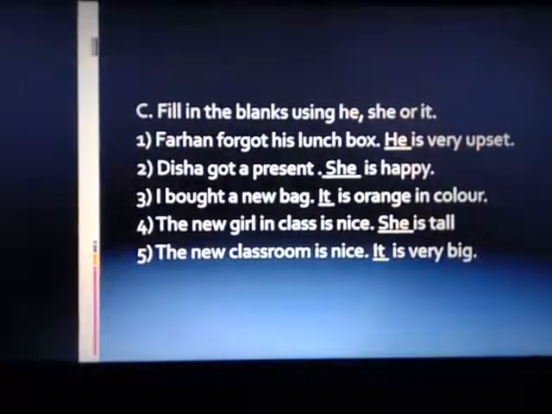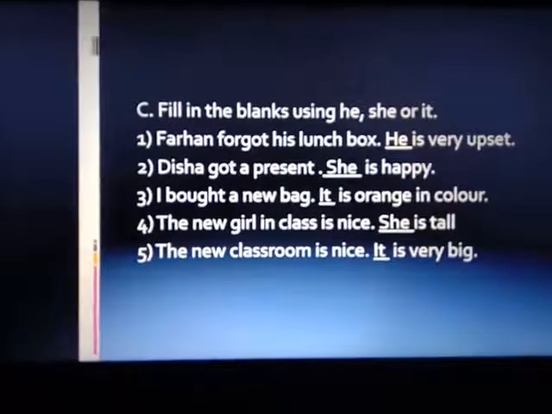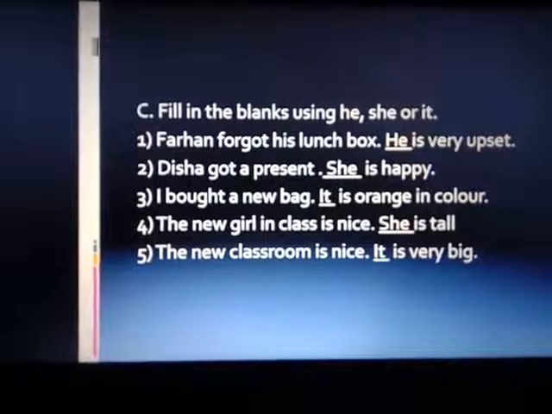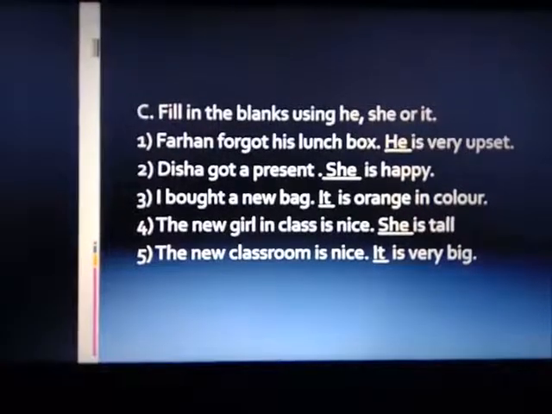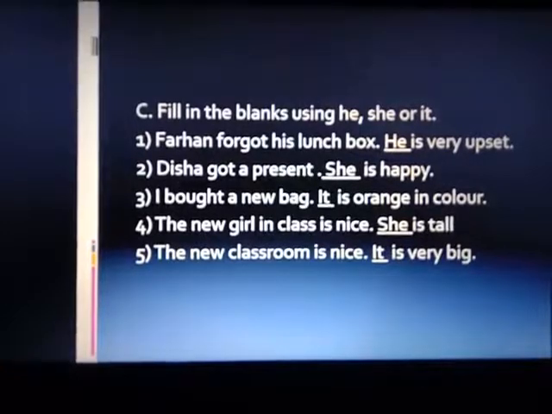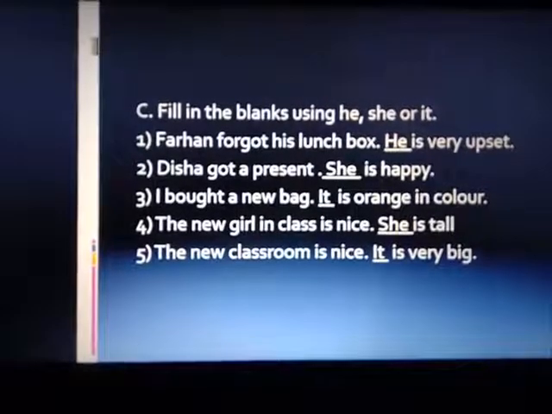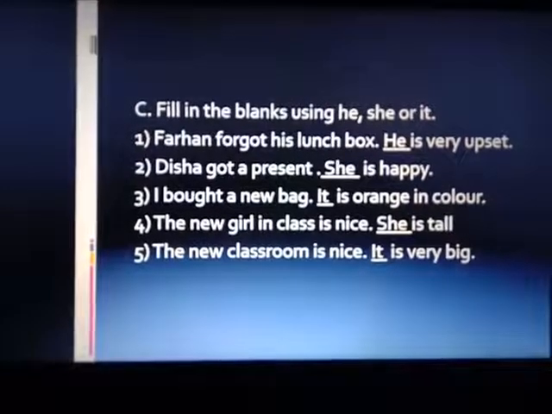Fill in the blanks using he, she, or it. Farhan forgot his lunchbox. Blank is very upset. Already mentioned, Farhan is a boy. For a boy we also use his, but we will write he. Farhan forgot his lunchbox. He is very upset. Disha got a present. Blank is happy. Disha is a girl, so for a girl we will write she.